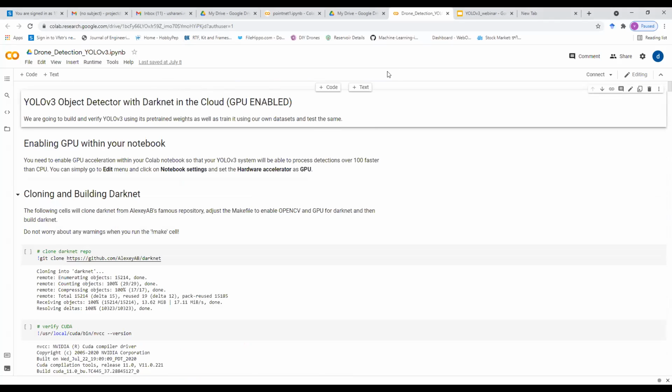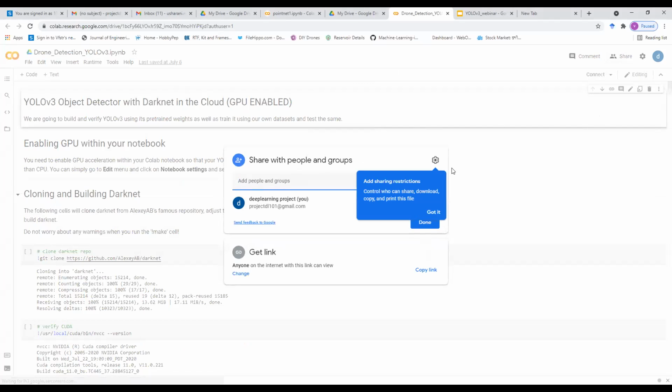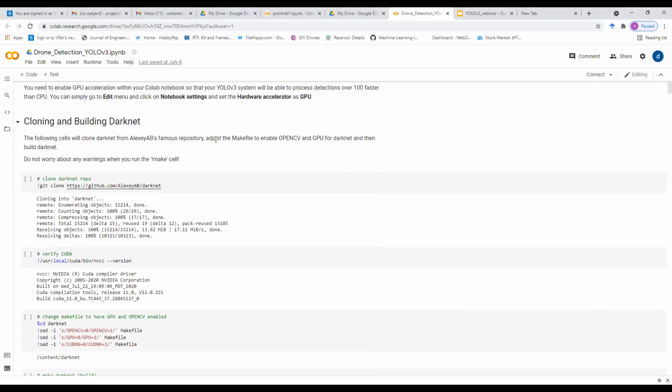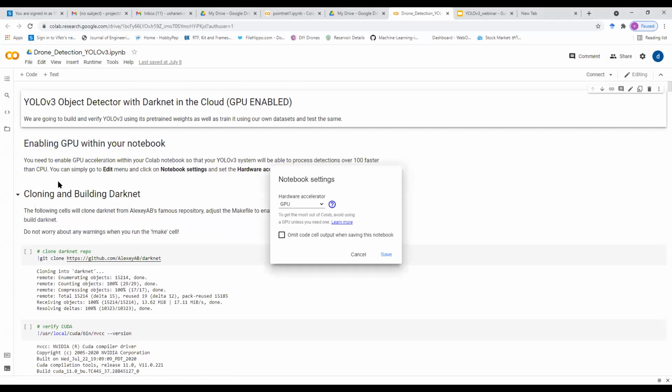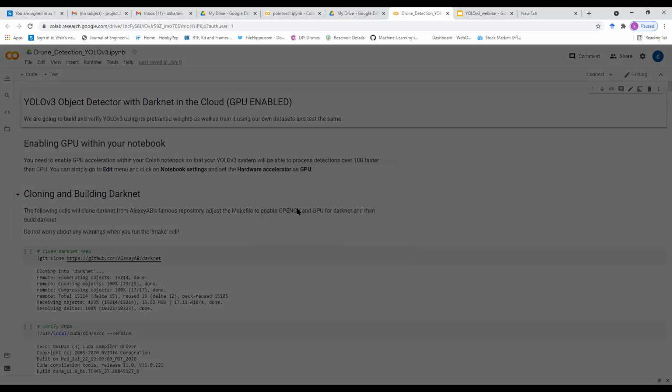I can share this Colab link later. For now, we'll see its implementation. First, we have to enable the GPU. I have already kept the hardware accelerator as GPU, so here it is.